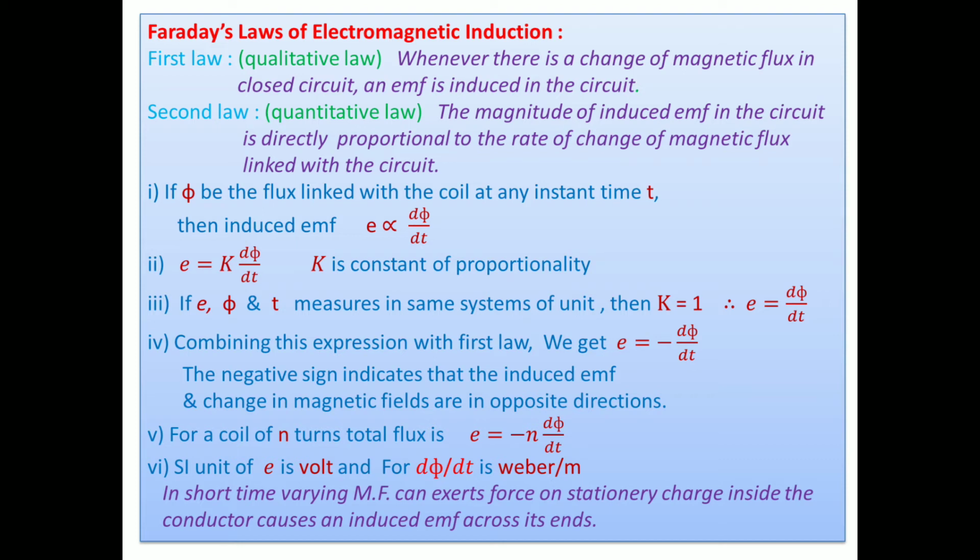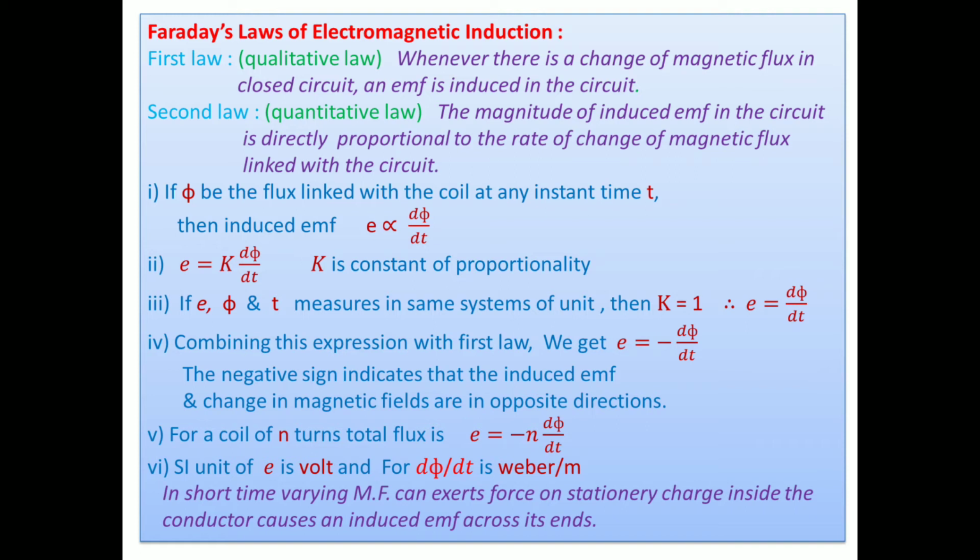Whenever there is a change in magnetic flux in a closed circuit, or in a coil also, an EMF is induced in the circuit, meaning voltage is generated in the circuit, and as soon as voltage is generated, it sends a current in the closed circuit. Or you can say EMF is induced in the circuit or current is produced in the closed circuit, whichever you prefer. Once again, whenever there is a change in magnetic flux in the closed circuit, an EMF is induced in the circuit.